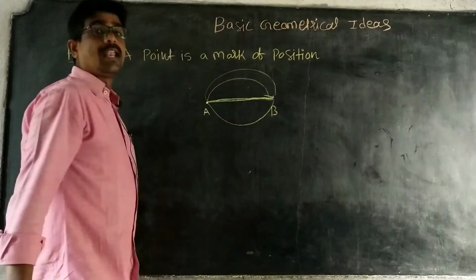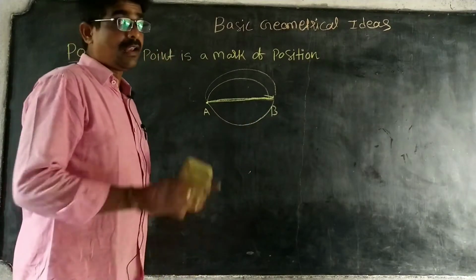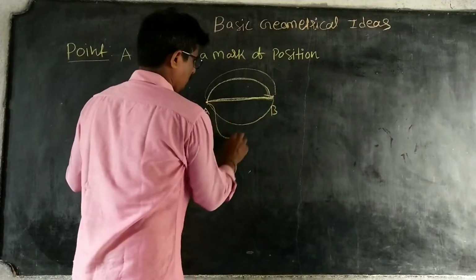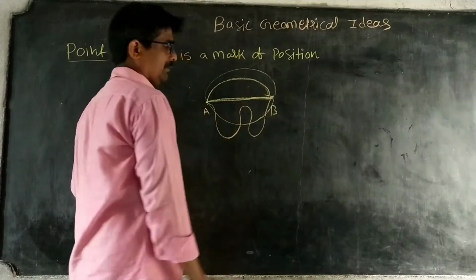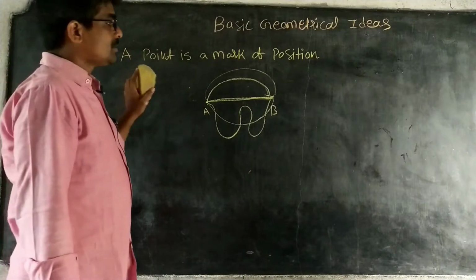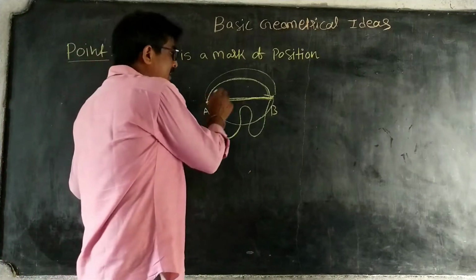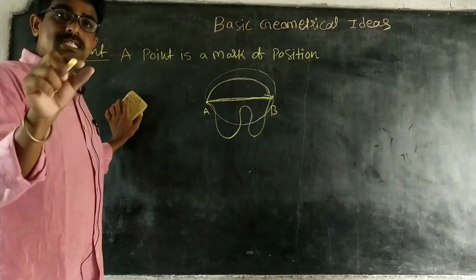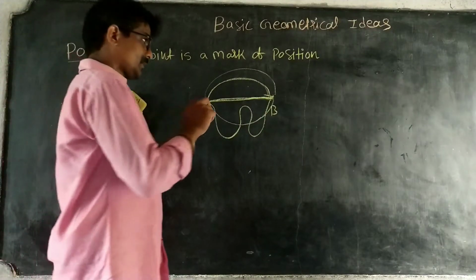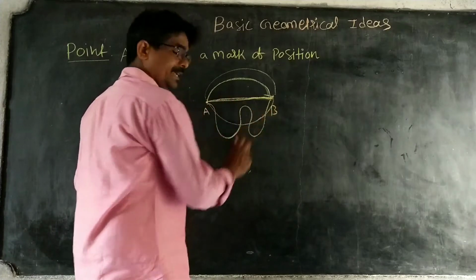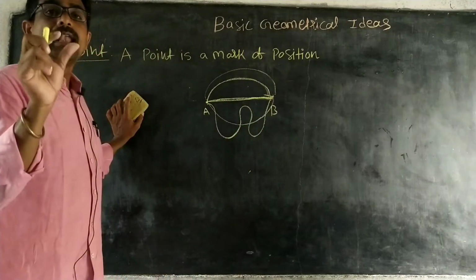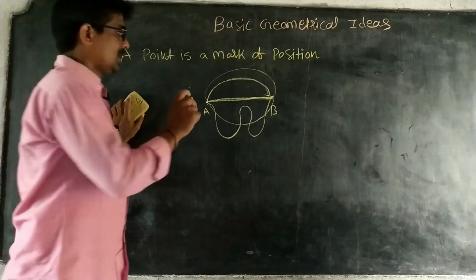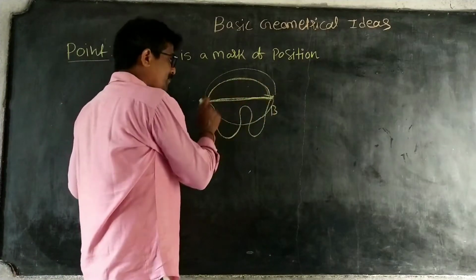This is a line segment. The other paths are called curves. This is also one curve. This line segment is also a curve, but it is the shortest path between two points.